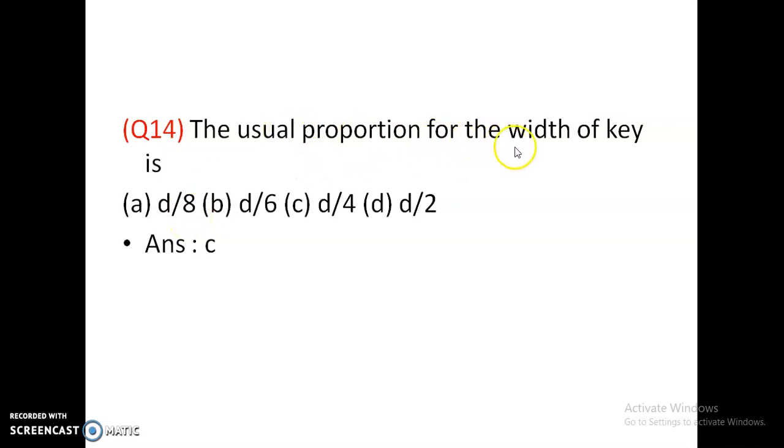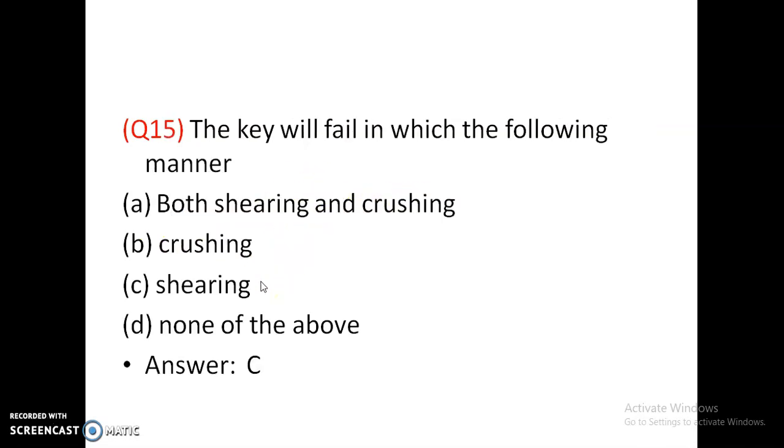The usual proportion for the width of the key is D by 8, D by 6, D by 4, or D by 2. Usual proportion is D by 4. Answer C. The key will fail in which of the following manners? Both shearing and crushing, shearing, or none of the above. It will fail in shearing.